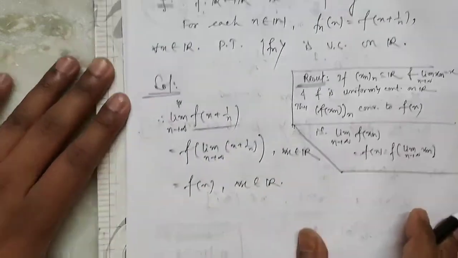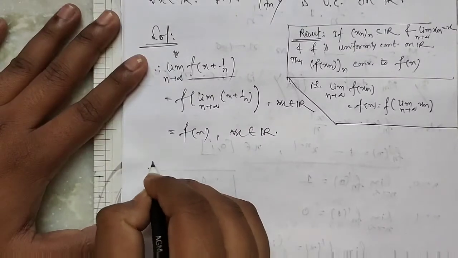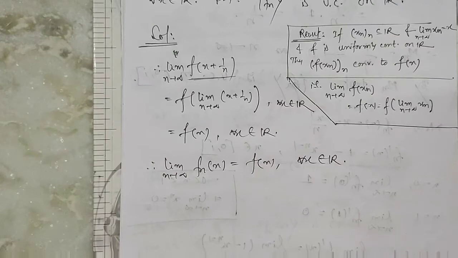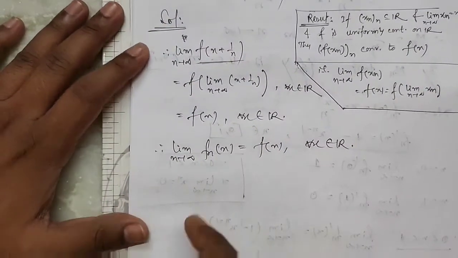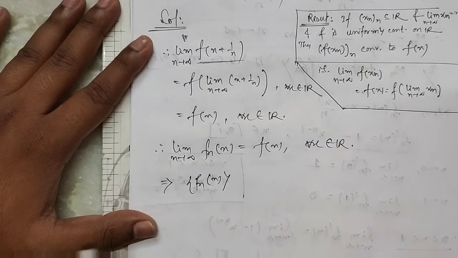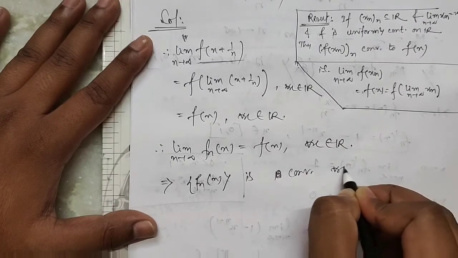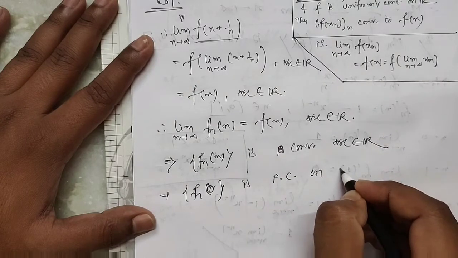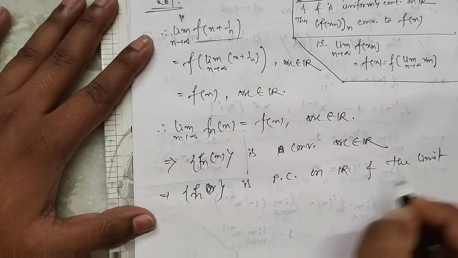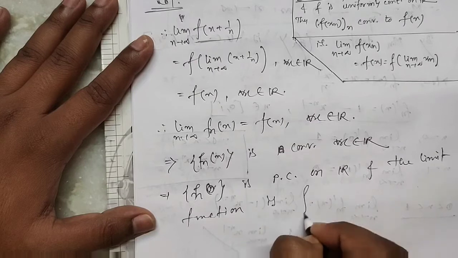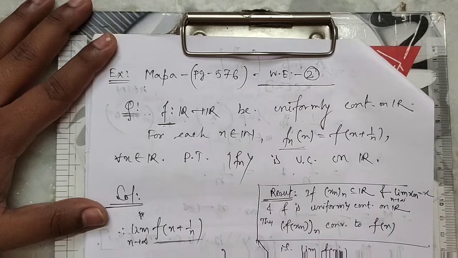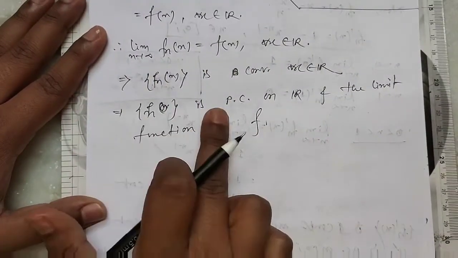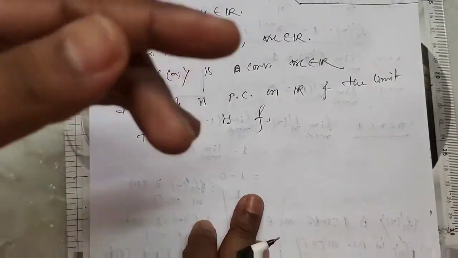So this is our fn(x). Therefore the limit as n tends to infinity of fn(x) equals f(x) for all x belonging to R. This implies the real sequence fn(x) is convergent for all x belonging to R. This implies the sequence of functions fn is pointwise convergent on R, and the limit function is f, the given f. Clear?